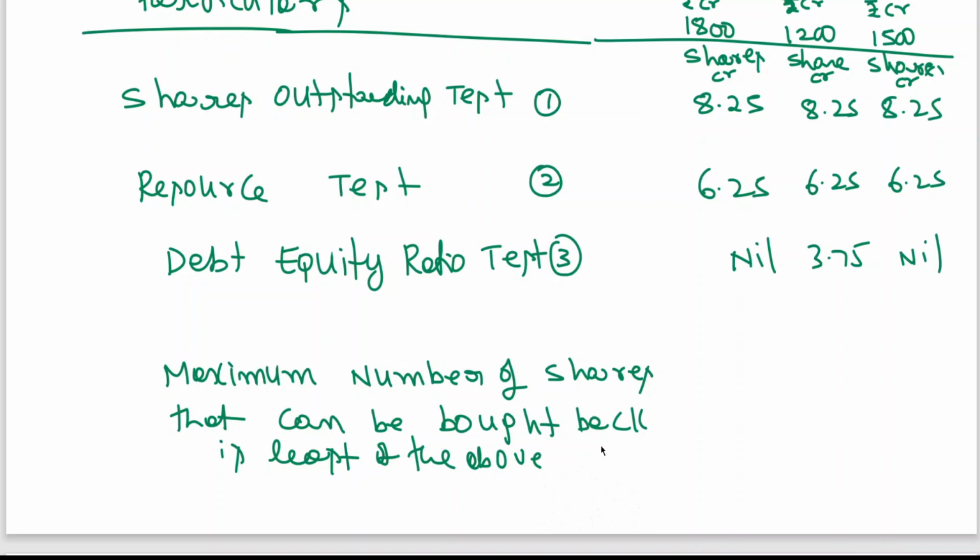That is why in the last problem, yes, then you write entry. Yes means, when all the conditions have been fulfilled, yes, the company can go for buyback of shares. You remember the last problem, second problem.